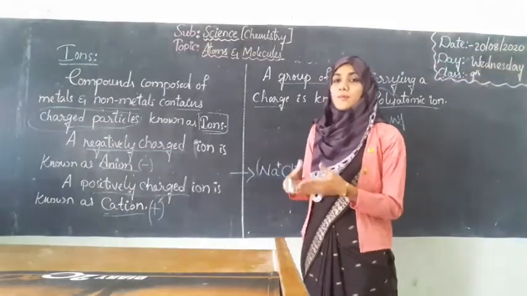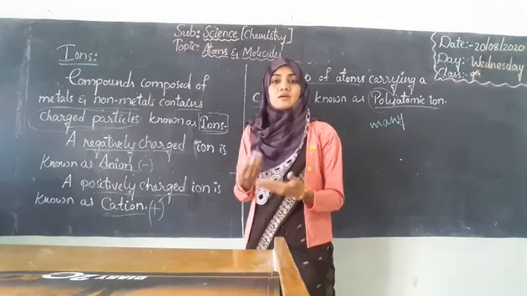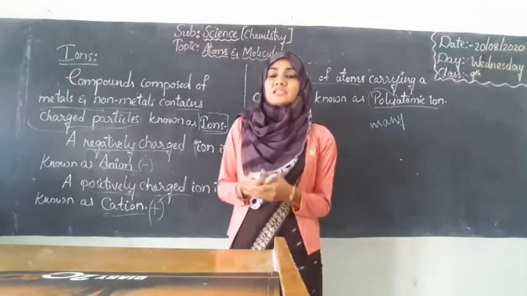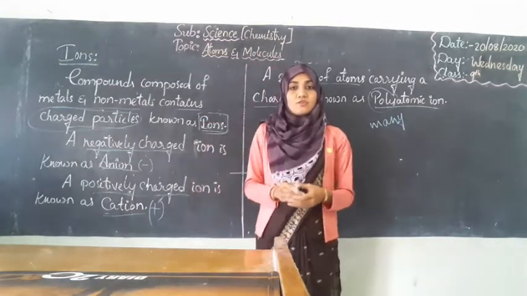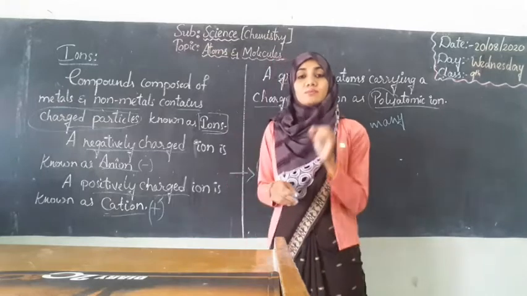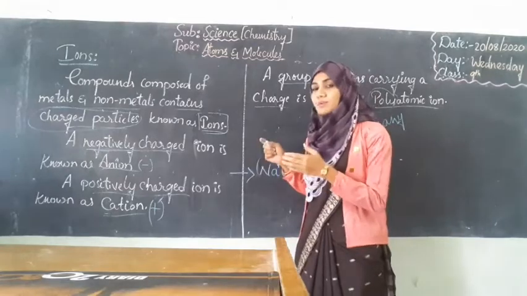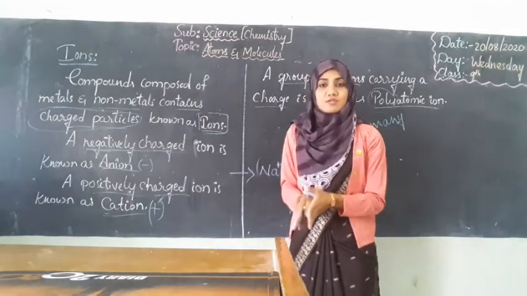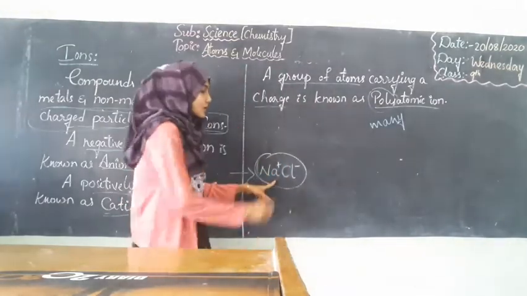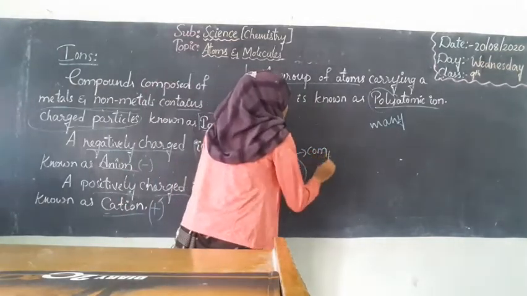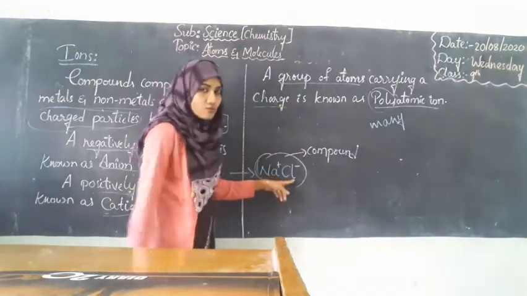Now we got to know about ions. Next we shall move on to how to write the chemical formula. To write the chemical formula of any compound, we must know certain rules. The first rule is that we must first know the chemical symbols of the elements present in that compound. For example, sodium chloride is a compound, isn't it? It consists of a metal and a non-metal.